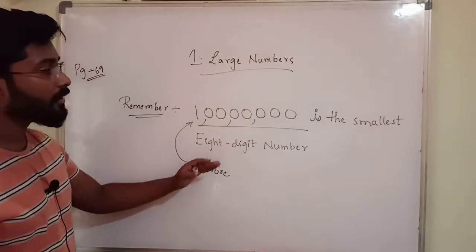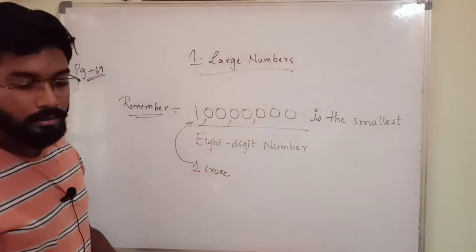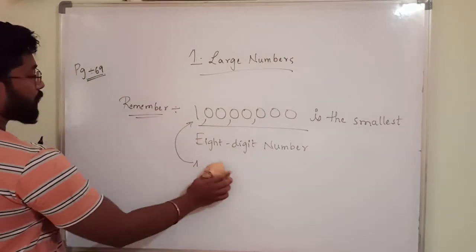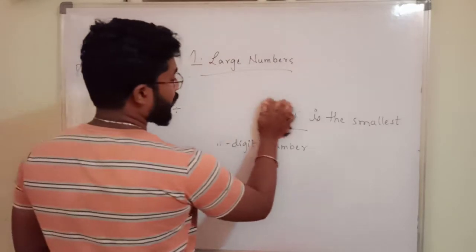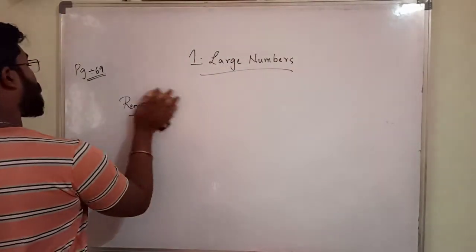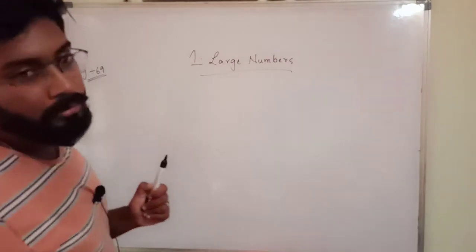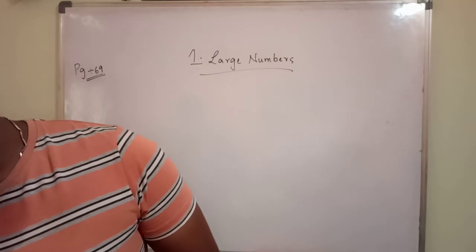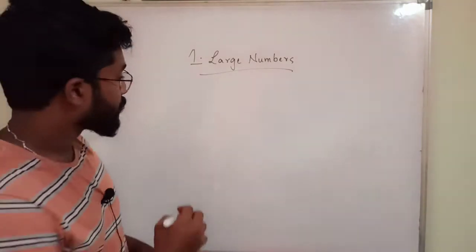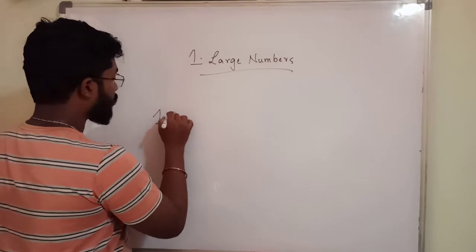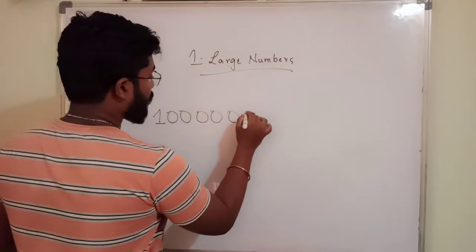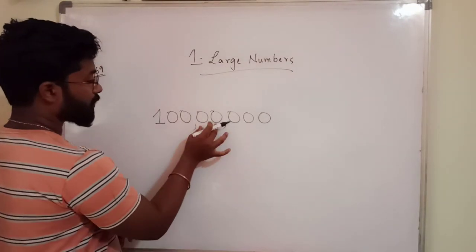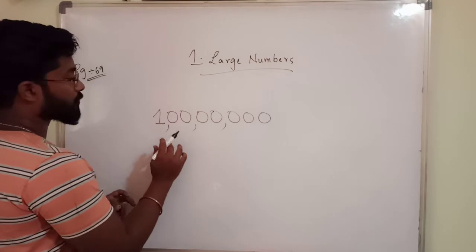This 1 crore is the smallest 8-digit number, because from this number only the 8 digit numbers start. Before that you have only 7 digit numbers, but from 1 crore 8 digit numbers start.